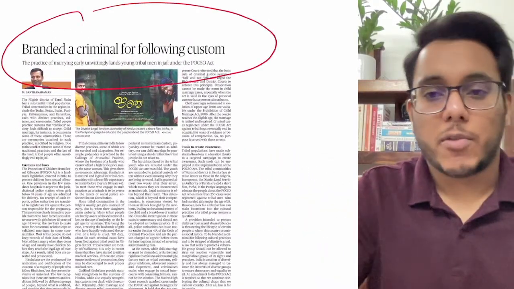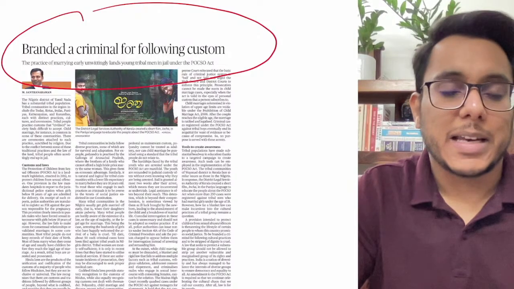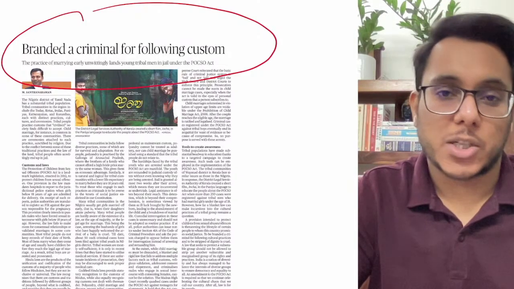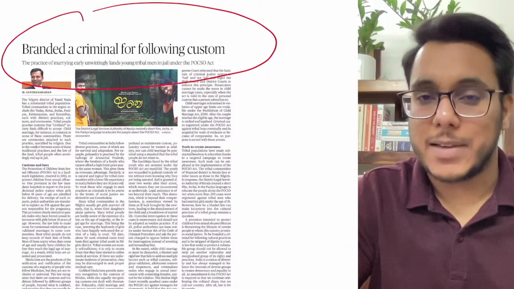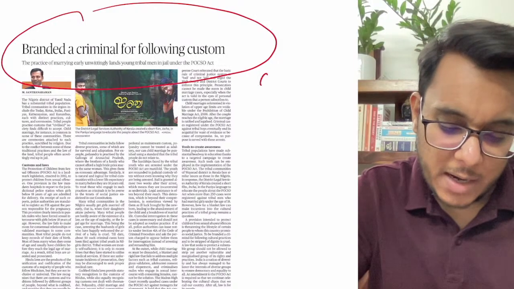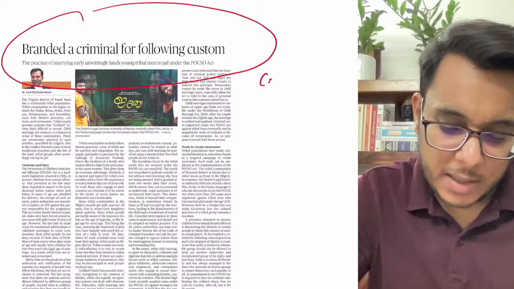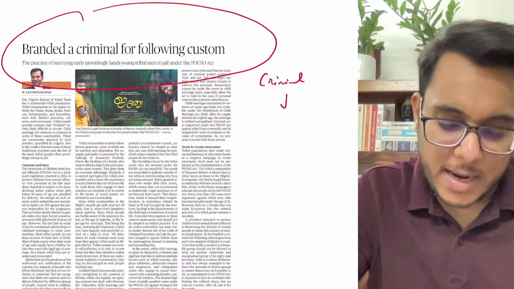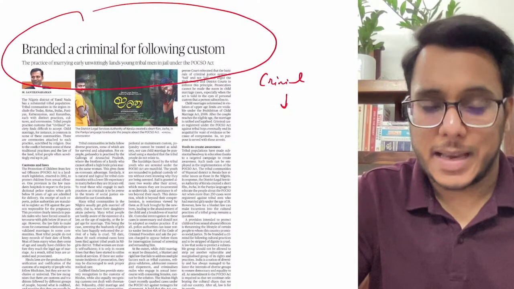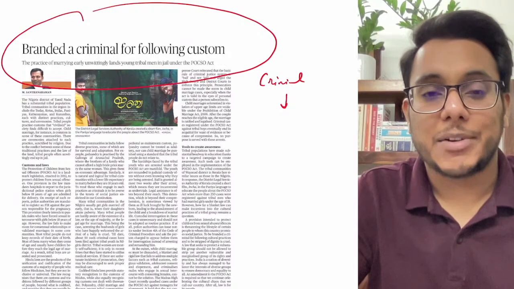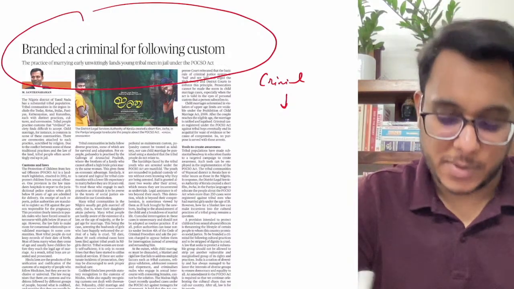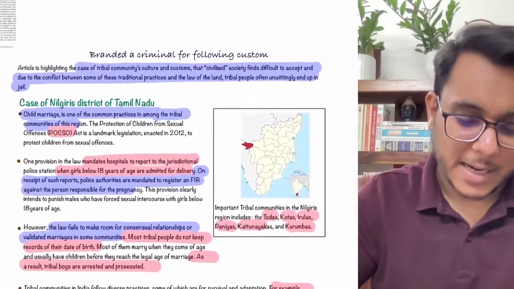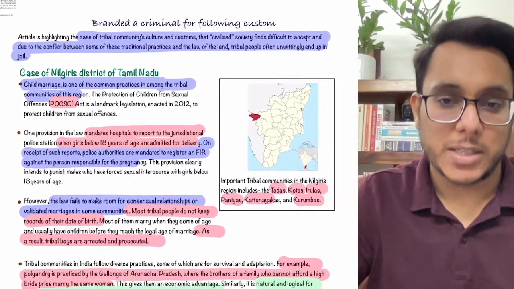Branded a criminal for following the custom. Now this article is again taken from the editorial section of The Hindu newspaper, and here we are going to discuss how one criminal law is interfering with the tribals, their traditions, and their customs. Okay, so let's discuss. This article will be important under GS paper number 2, social justice.